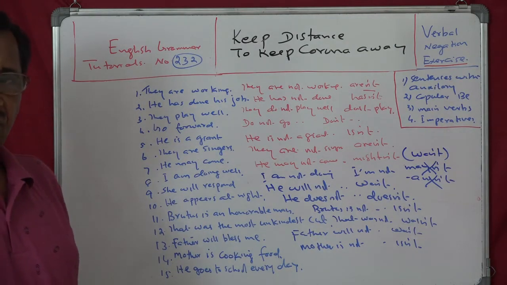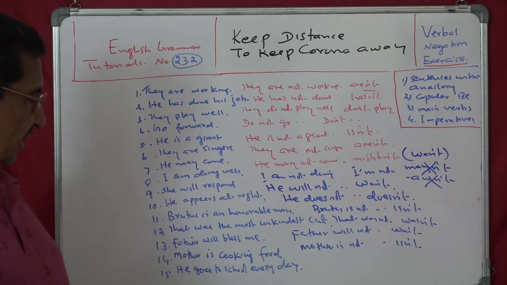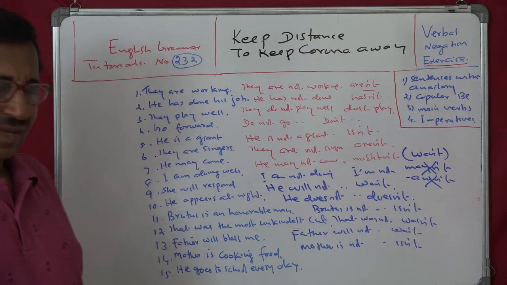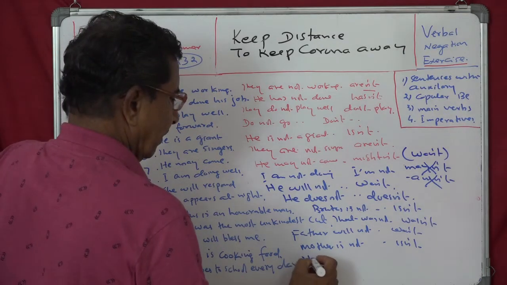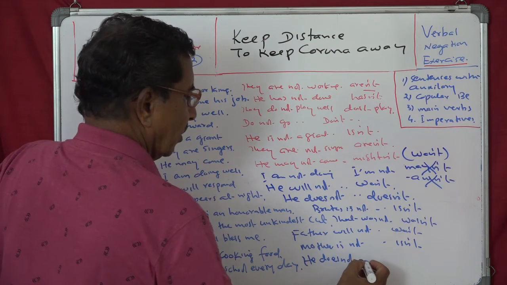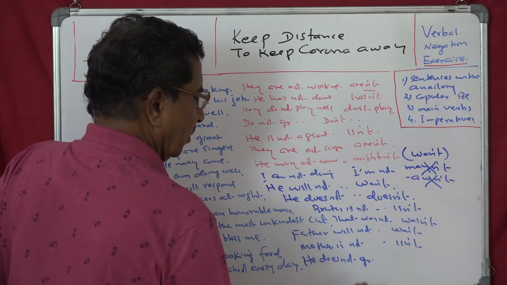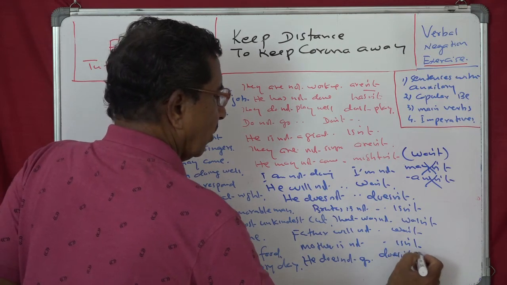He goes to school every day. Main verb. No auxiliary, no modal, no be, no imperative. So what will you say? That is a main verb. And so, he goes to school, he does not. He does not go. He does not go. Doesn't go. Doesn't go to school.